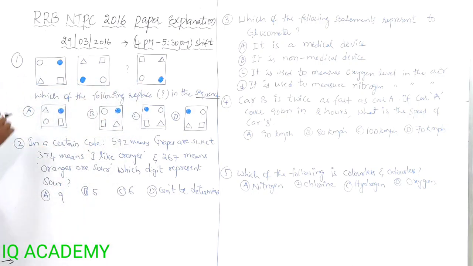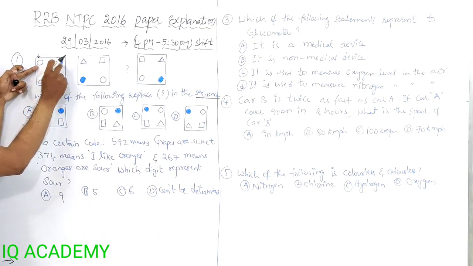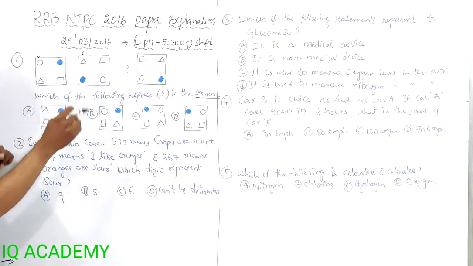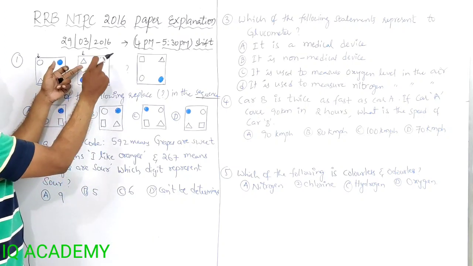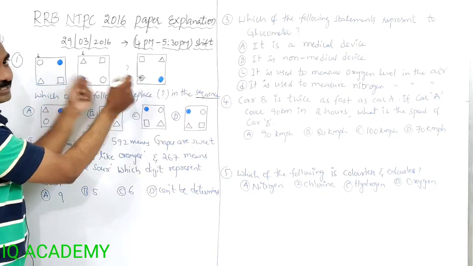For finding the third one, first let us check what the position is. The circle in the first position is moving two positions, 1, 2, in the clockwise direction. From here, this circle is moving two positions. So this triangle will move two places forward in the clockwise direction, 1, 2. So the triangle should be in this position for the next diagram.